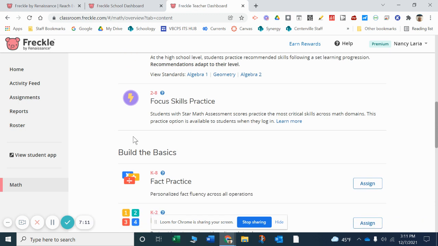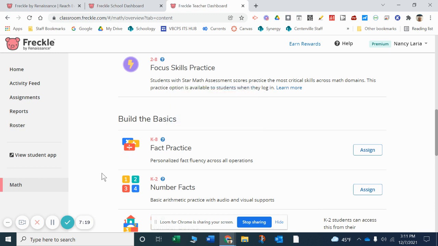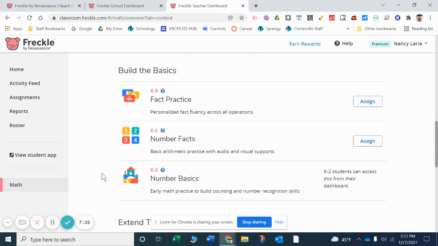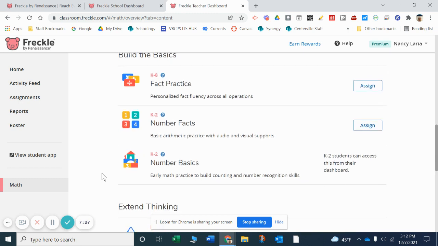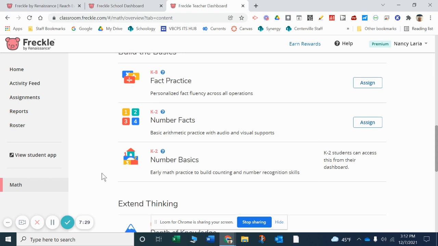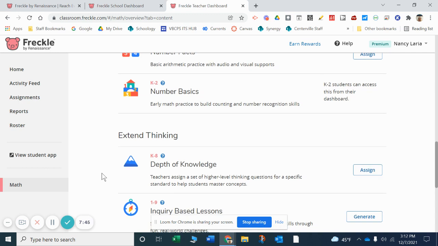The next section is called Build the Basics. And in Build the Basics, you're going to see we are not using fact practice and we are not using number facts. Number basics can be used for first grade and some kindergarten children. Some of the kindergarten children will be ready for this and many are not at this point, but this is really basically kindergarten and first. I talked to second grade and told them that they may find something in here, but it really seems to be, to me, closer to a first grade or kindergarten activity.